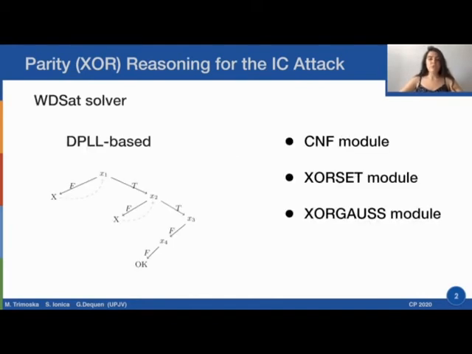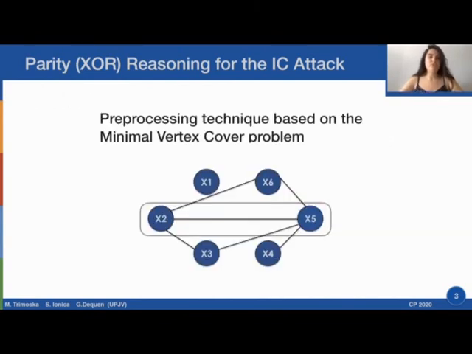So we will continue by presenting our SAT solver, which is built from scratch and is DPLL based. Our solver is comprised of 3 modules: the CNF module that does the unit propagation as you know it, and 2 XOR reasoning modules. After presenting our solver, we will present our pre-processing technique, which is inspired from graph theory.